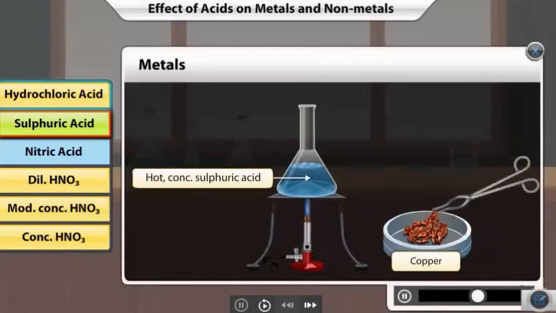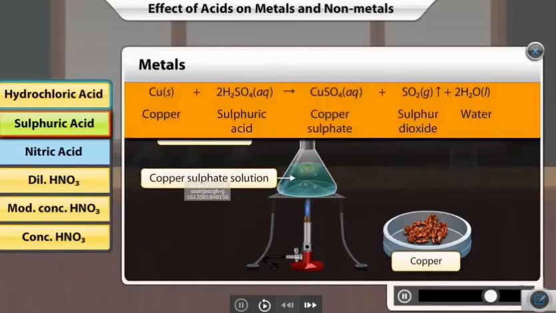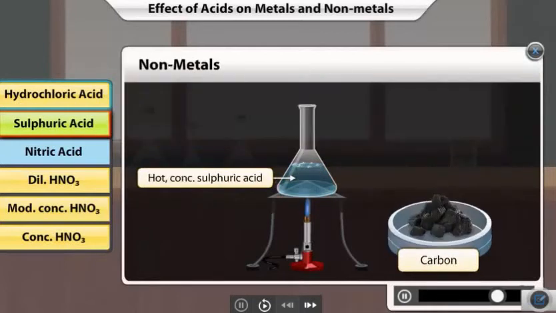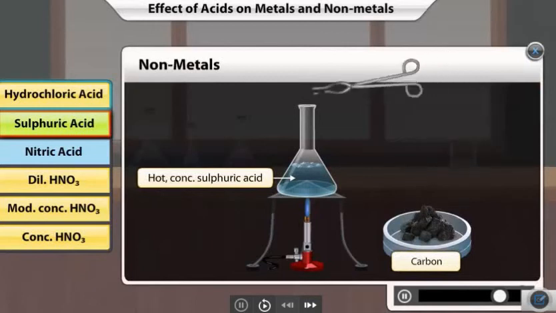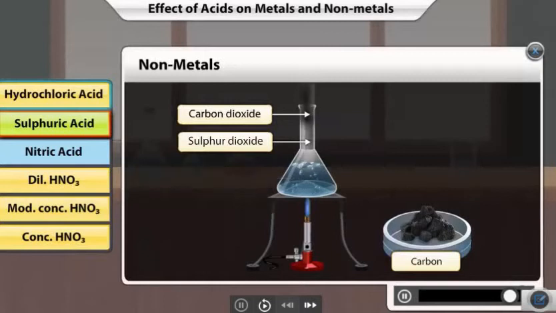Copper doesn't react with dilute sulfuric acid. However, with hot and concentrated sulfuric acid, it forms copper sulfate and water, liberating sulfur dioxide gas. Carbon reacts with hot and concentrated sulfuric acid to form sulfur dioxide and carbon dioxide. Typically, non-metals do not react with dilute sulfuric acid. However, certain non-metals such as carbon react when heated with concentrated sulfuric acid.